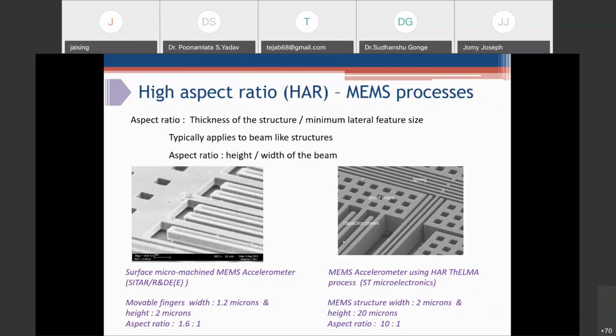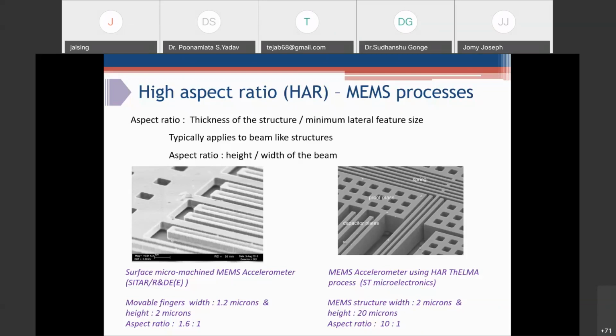This is a surface micromachining MEMS accelerometer developed by our lab in collaboration with SITAR Bangalore. Here, the width of this movable finger is just 1.2 micron, but the height is 2 micron. So if you take this ratio, it becomes 1.6:1. So it doesn't have the qualities of a high aspect ratio structure.